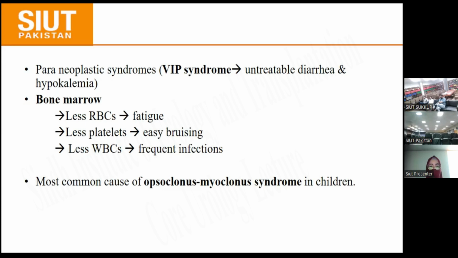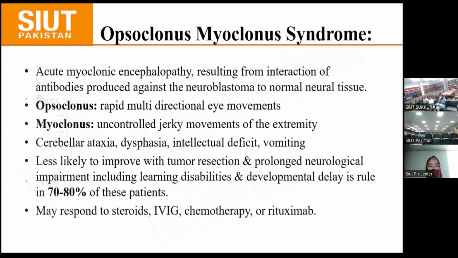When the bone marrow is involved, it may cause fatigue, easy bruising, and frequent infection as a result of pancytopenia. It is the most common cause of opsoclonus myoclonus syndrome in children, which is an acute myoclonic encephalopathy resulting from the interaction of antibodies produced against the neuroblastoma to normal neural tissues.